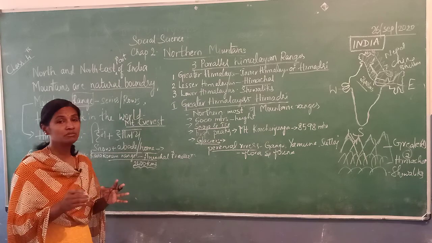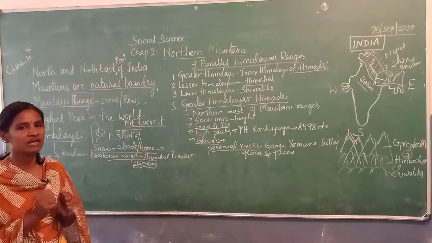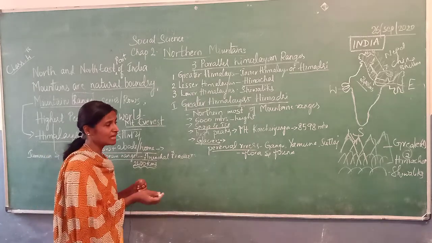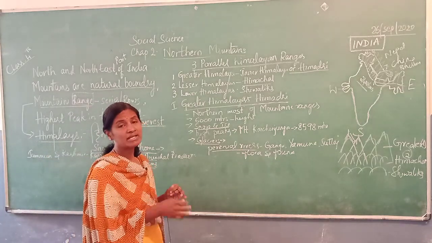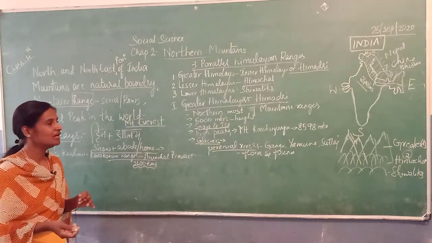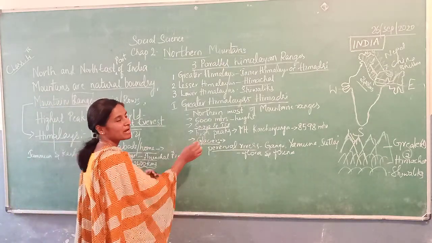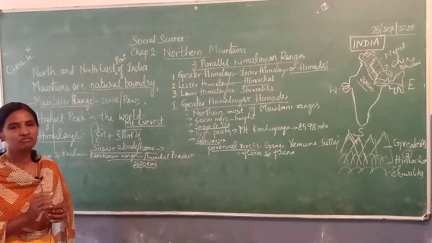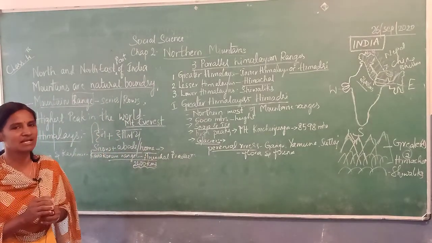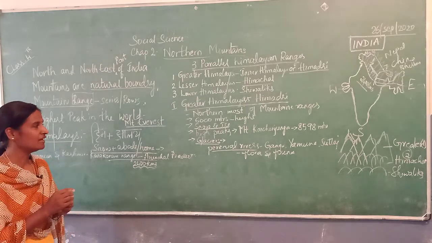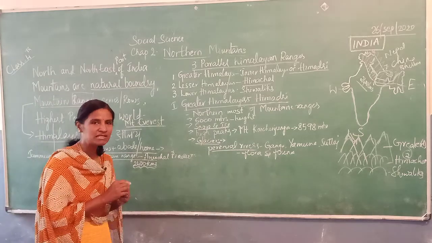It will be in minus degrees, and it will be very cold. So we won't find any people or animals or plants because of this snow and icy region. We find only a few flora and fauna on some sides, and there are high peaks in this.